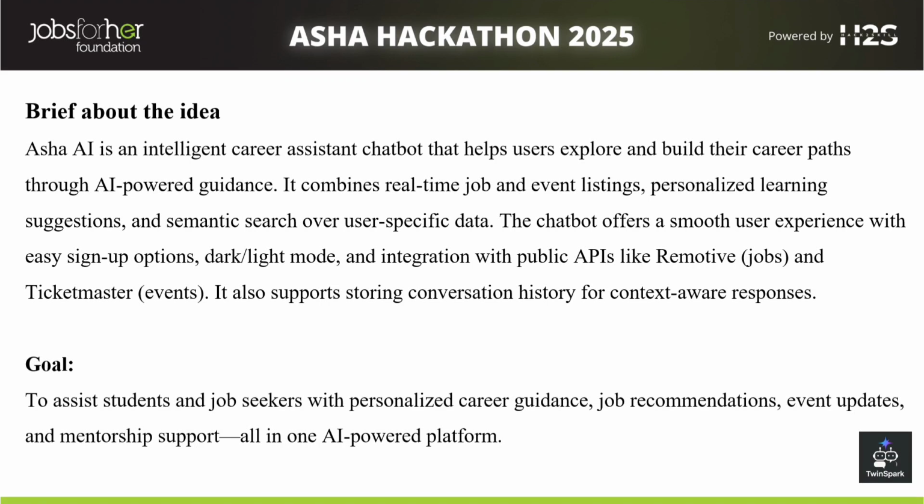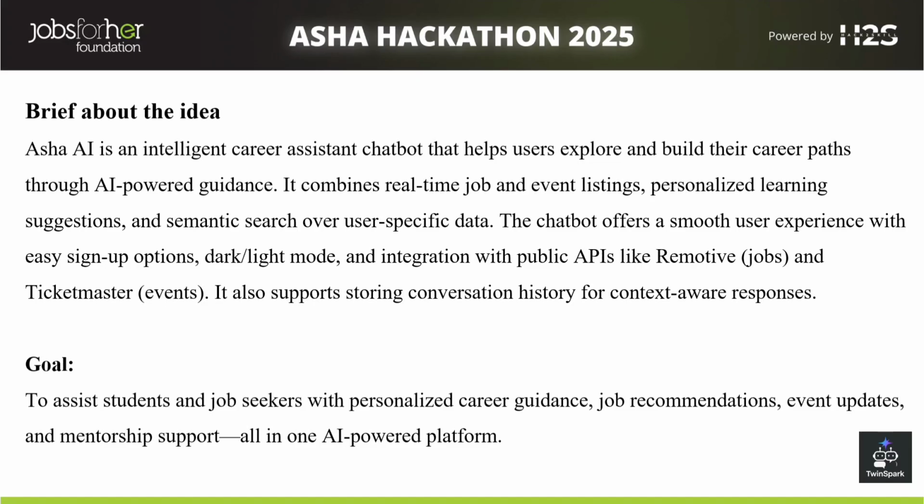And for that, we have integrated YouTube public APIs, and for job listing, we have integrated remote jobs, and for listing, Ticketmaster and so on, likewise for mentorship and so on.